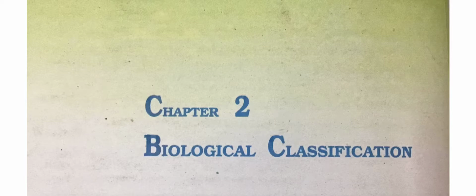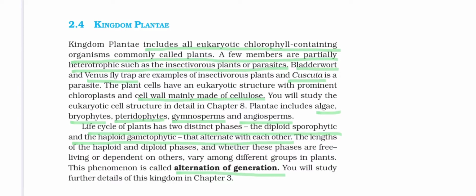We are continuing with chapter 2 about biological classification of living organisms. Our topic today is, first of all, kingdom Plantae. I will give you the description only in very few words, because in detail this is a separate chapter. Even kingdom Animalia is also a separate chapter, next to next. Let us see only a few of the characteristic features.